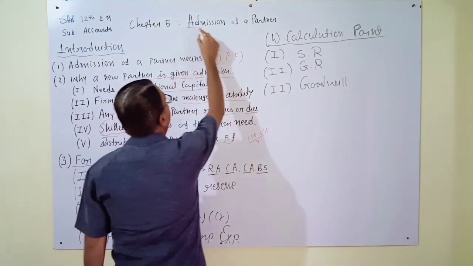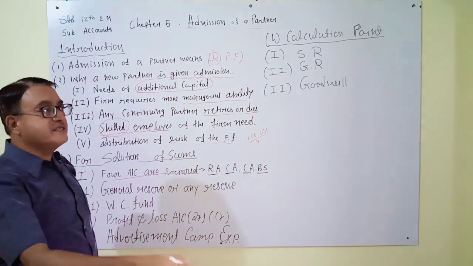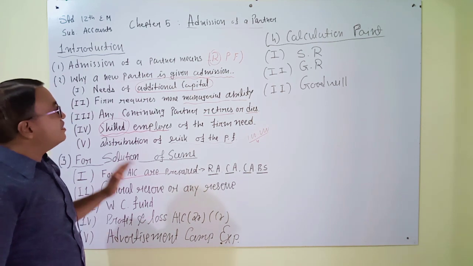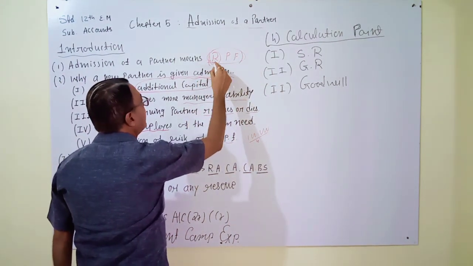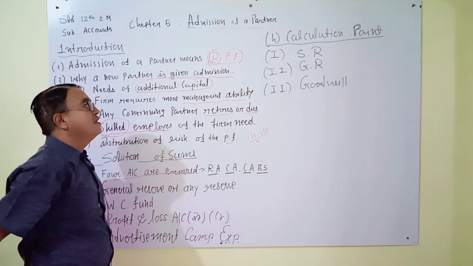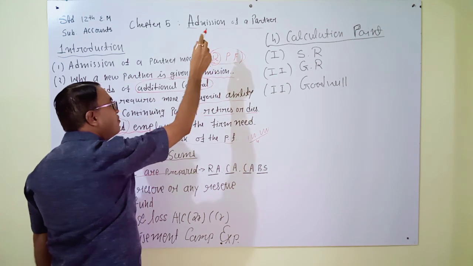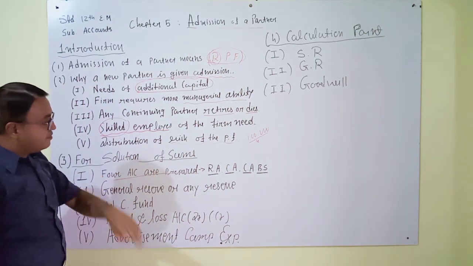Admission of a partner. When a new partner is given admission with the partnership fund, it is called reconstruction of partnership fund. For this, 4 accounts are prepared.